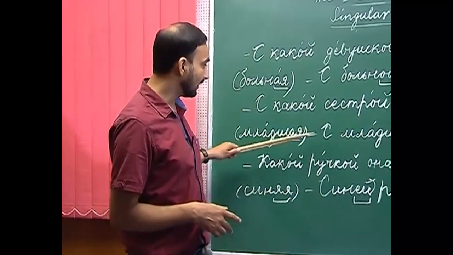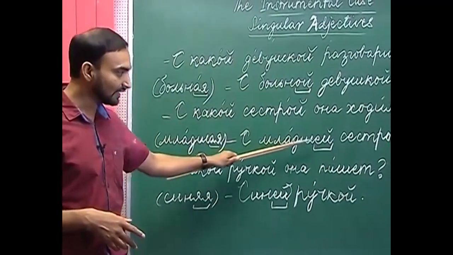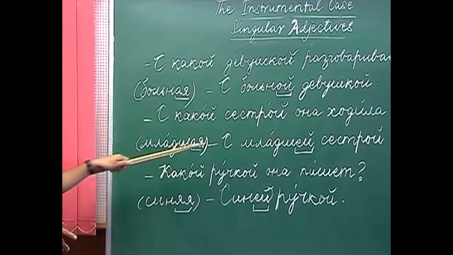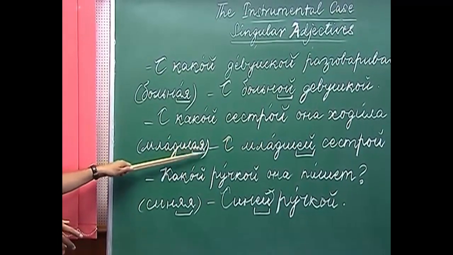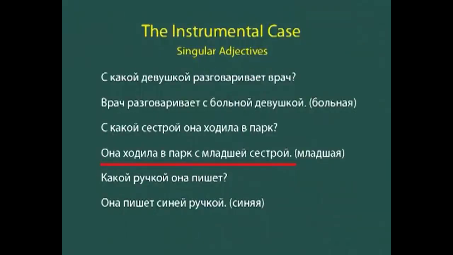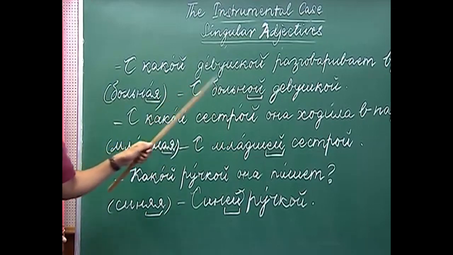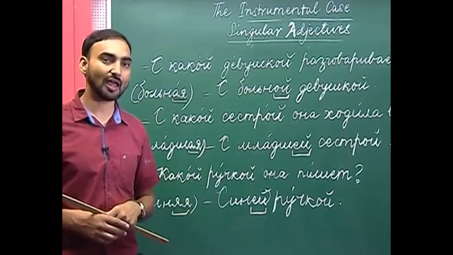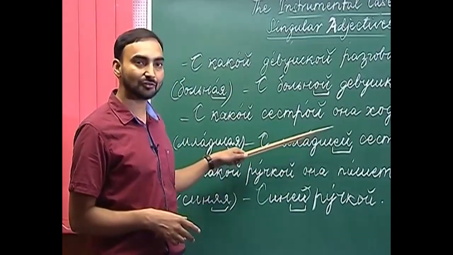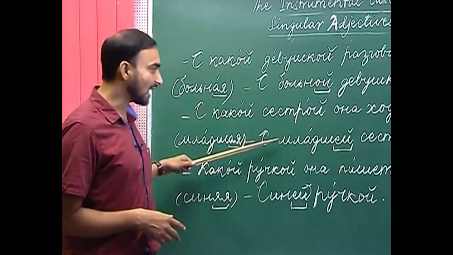So, here instead of using o and e kratke, we will be using ye and e kratke. So, basically we are replacing the ending which is a and ya with ye and e kratke. Ana khajilaf park smlashe sistroi. So, here we are using mlashaya in the instrumental case, and we have replaced the ending with ye and e kratke. Smlashe sistroi.